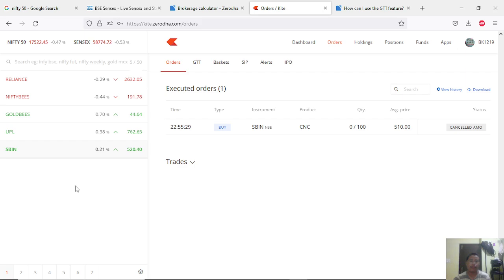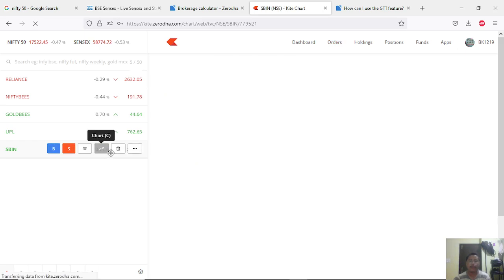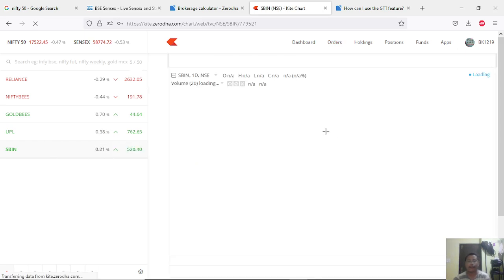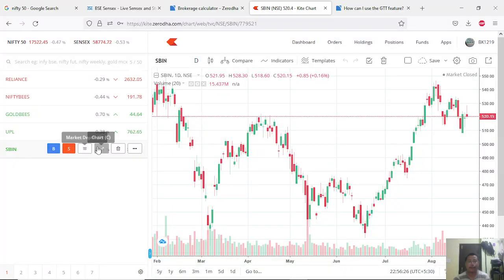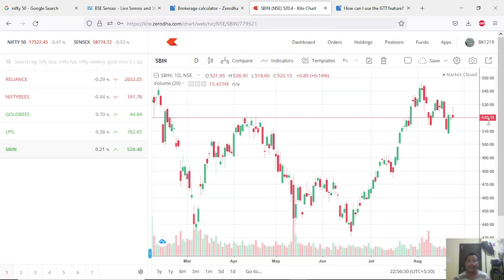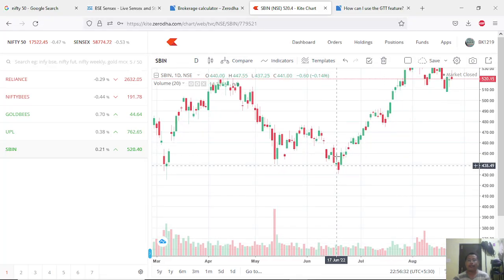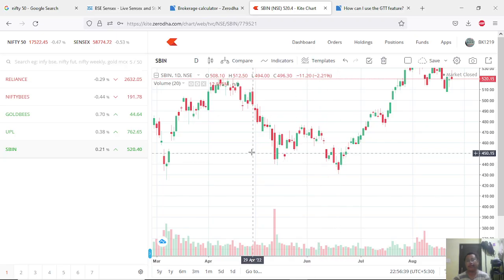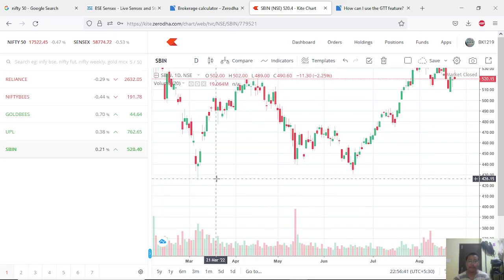In the next session we can just start off with types of candles. Let me just show you before I start off. Let's say I'm looking at SBI. When I press this chart, you'll see something like this. In the next session we will learn what these red and green candles are. These are called candles. We will learn about these candles, we will learn the patterns, we will learn about many things in the coming session.